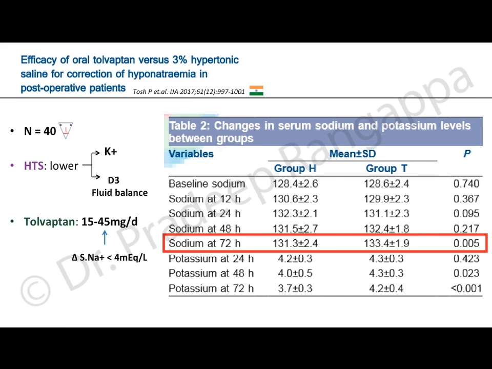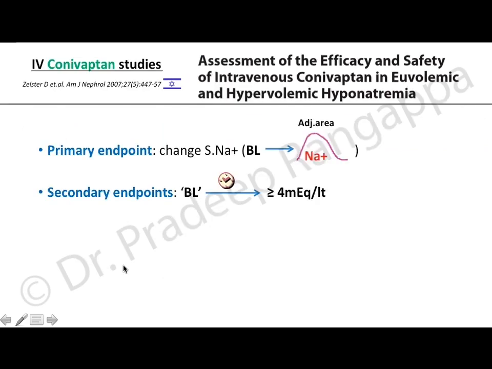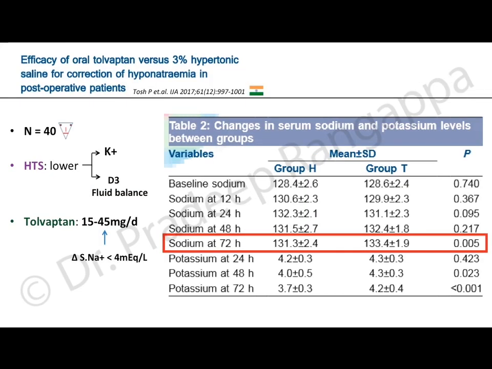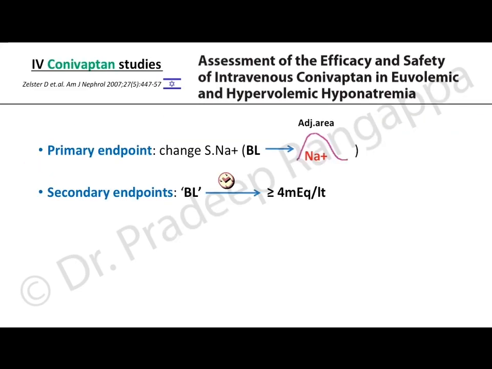For tolvaptan, the dosage they used was 15 to 45 milligrams per day, and the change in serum sodium they noted was less than 4 milliequivalents per liter. So that was oral tolvaptan versus 3% hypertonic saline. Now, these were the IV conivaptan studies.